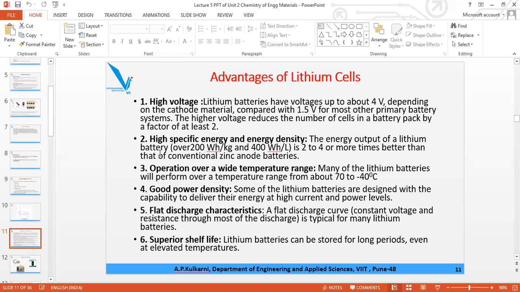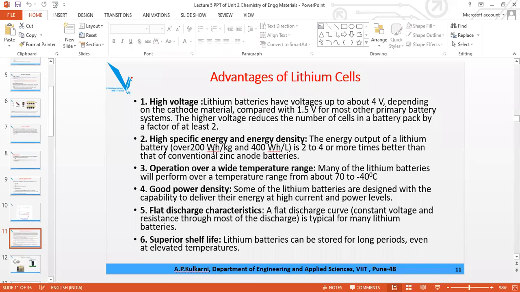So remember, specific energy is the gravimetric determination, and energy density is the volumetric determination. That is why it is energy stored per kg, and here energy stored per liter.